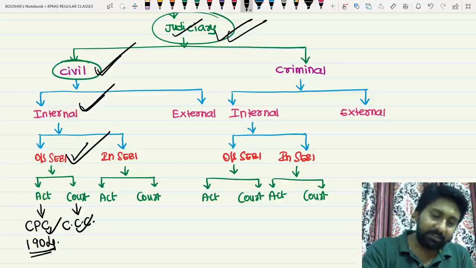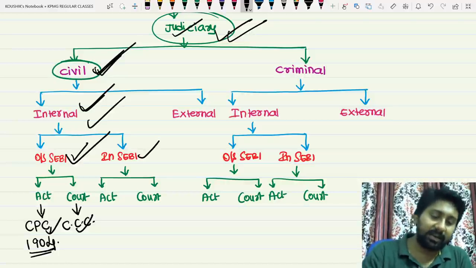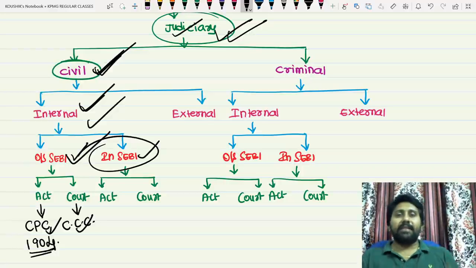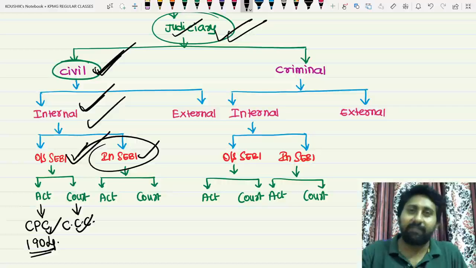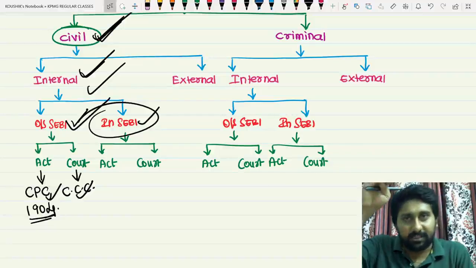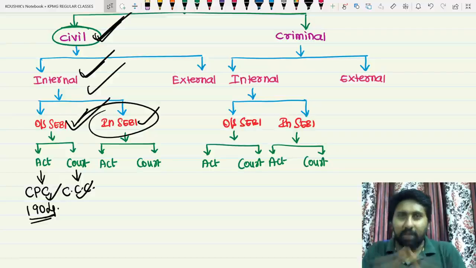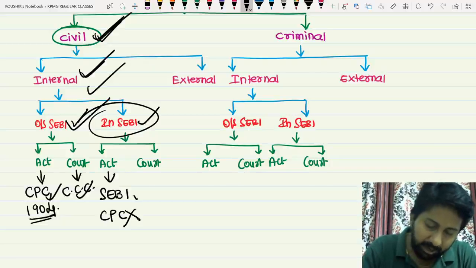So judiciary, which is of which nature? Civil. It is coming within SEBI, internal or external? Internally, within which act? SEBI Act. If the case comes within the SEBI Act itself, if a case has to be filed because sections related to SEBI are contravened, then internally, first, you must go to the authorities mentioned in the SEBI Act. First try to resolve with them. Then which act will apply? SEBI Act will apply. CPC Act does not apply.